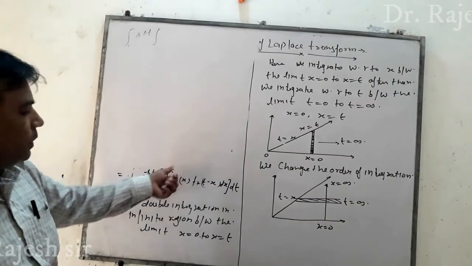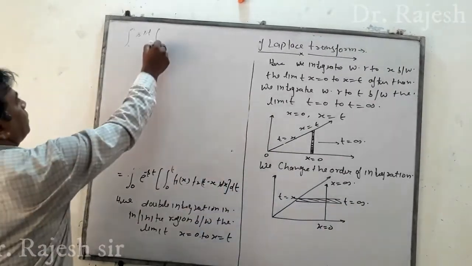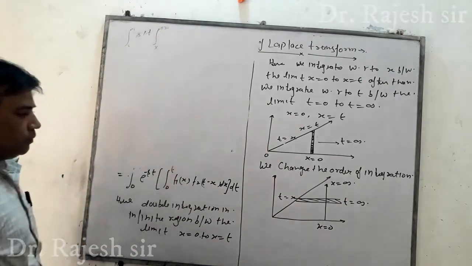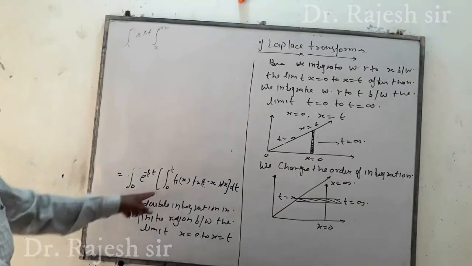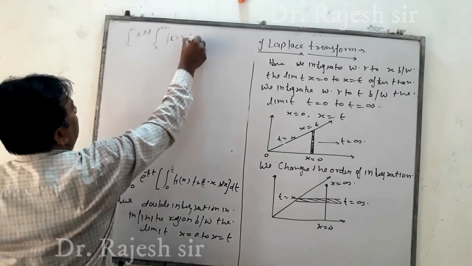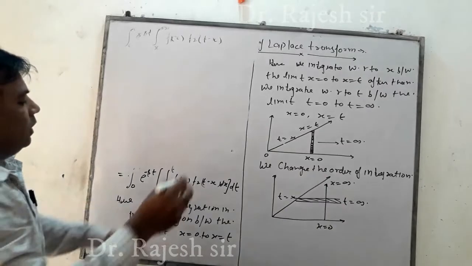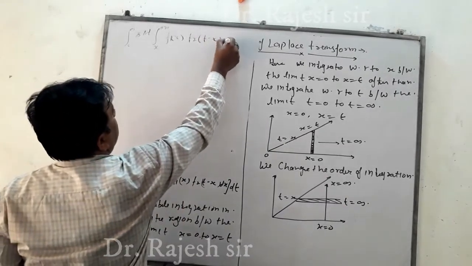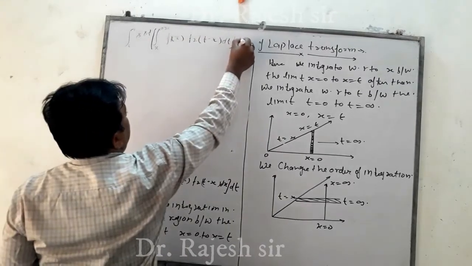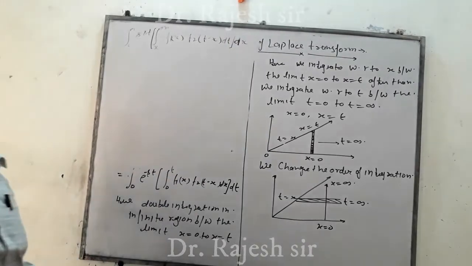It means the limit changes in the form of x to infinity. Change the integration: x to infinity. Then f1(x), f2(t minus x), dt and dx.